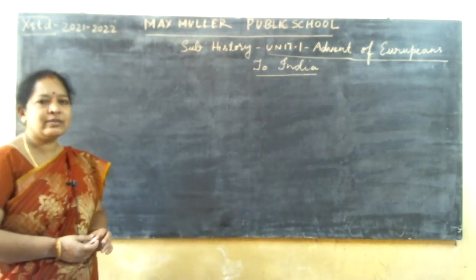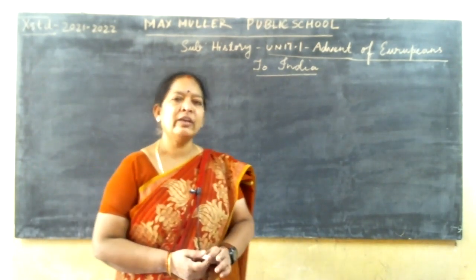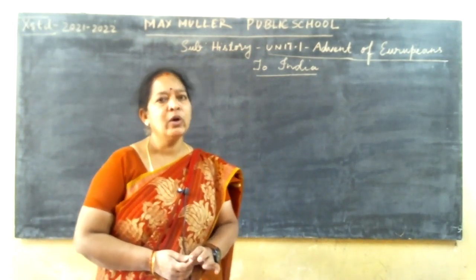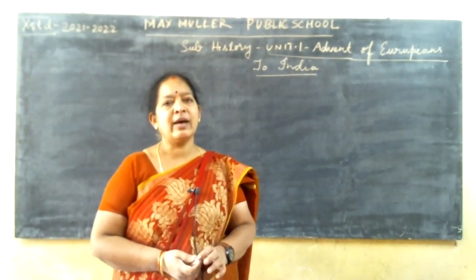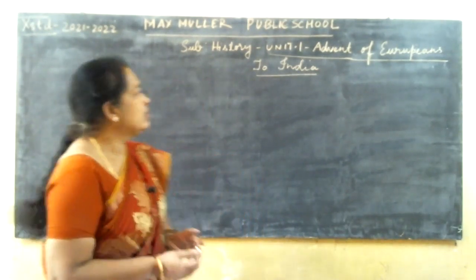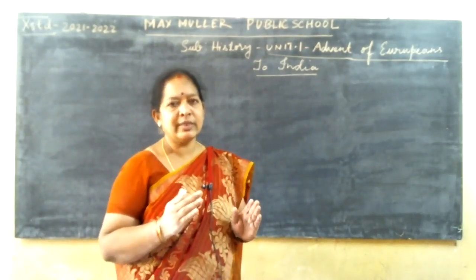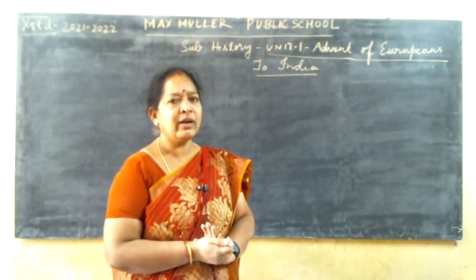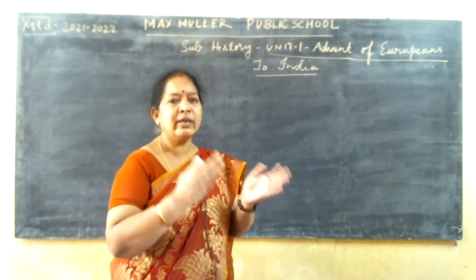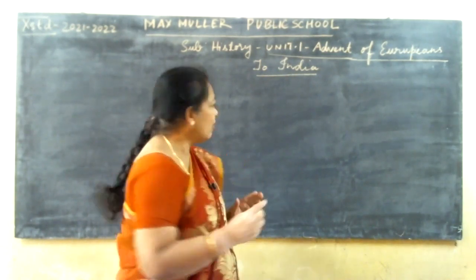Now, this is 10th standard, Unit 1, Advent of Europeans to India. This is a continuation. Till the Second Carnatic War, I had explained to you in the previous class. Now, I'll just recall the Third Carnatic War. So, you know, Karnataka is in the eastern side of Tamil Nadu, and how it was captured. How the English captured the region of eastern Tamil Nadu one by one is about the Carnatic wars.